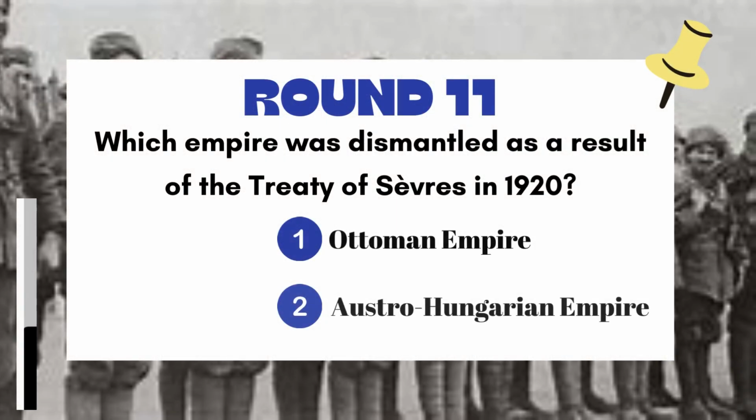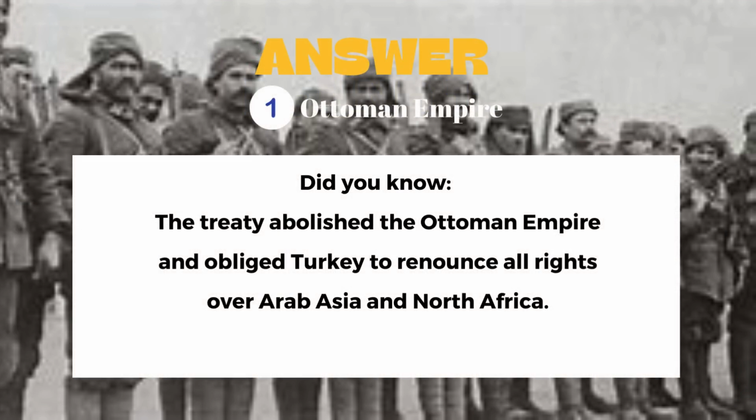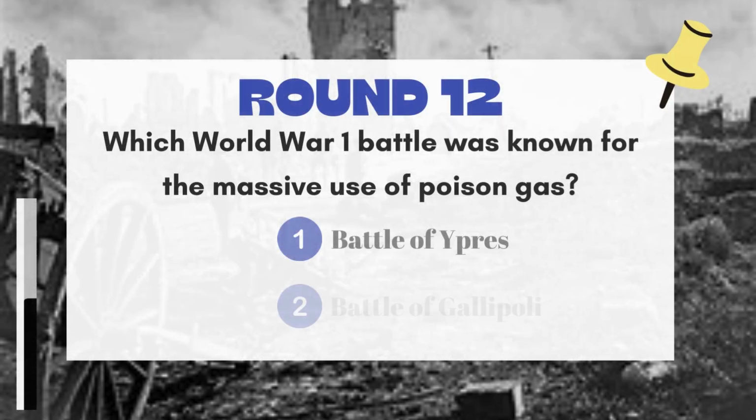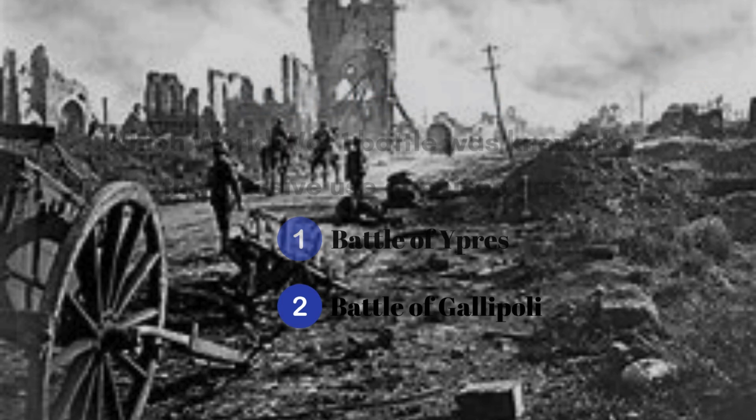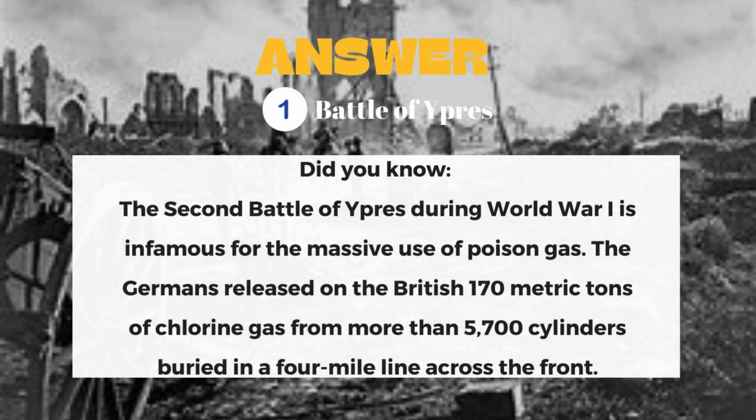Round 11. Which empire was dismantled as a result of the Treaty of Sevres in 1920? The answer: 1. The Ottoman Empire. Round 12. Which World War I battle was known for the massive use of poison gas? The answer: 1. Battle of Ypres.